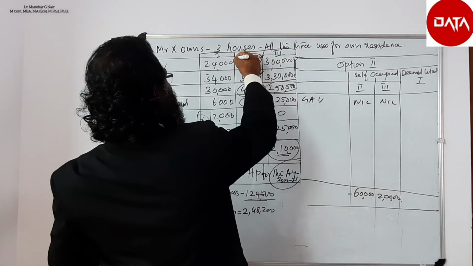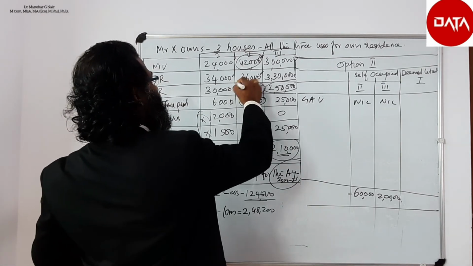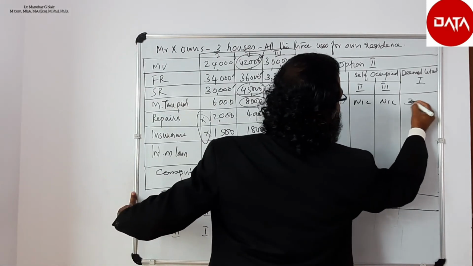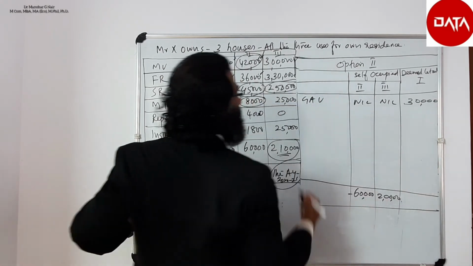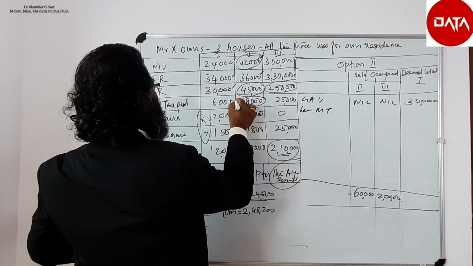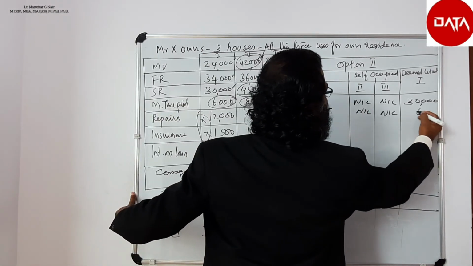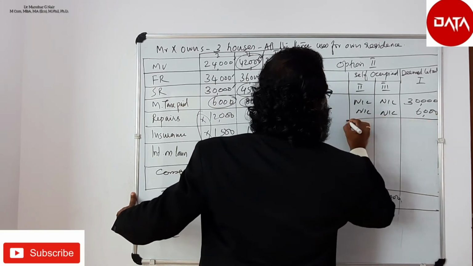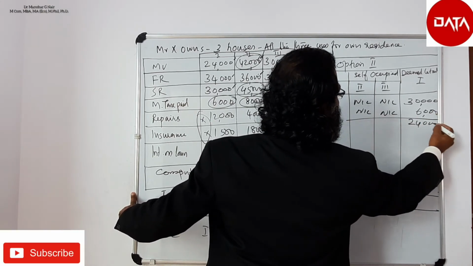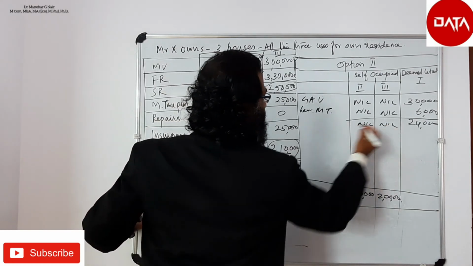The first house, compare these two, take the higher value 34 and compare with the standard rent, take the lower value, that is 30,000. Less municipal taxes paid, it is 6,000 here, here it is nil, here also nil, therefore 24,000. Here it is nil, here also nil.